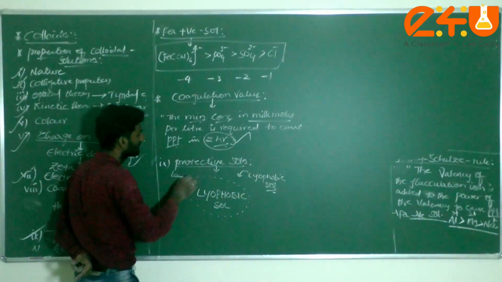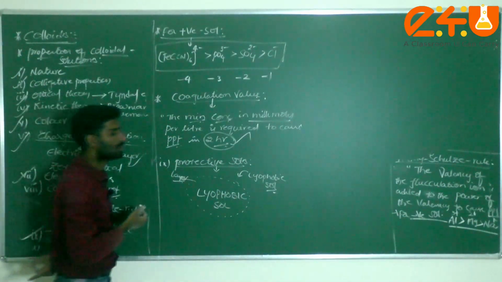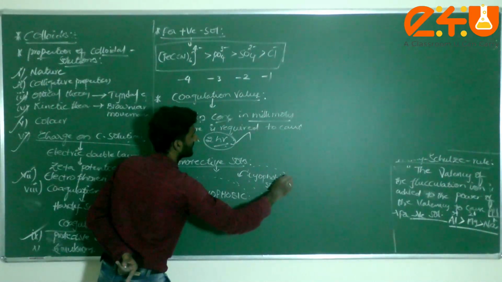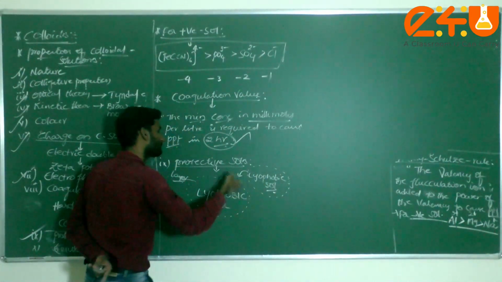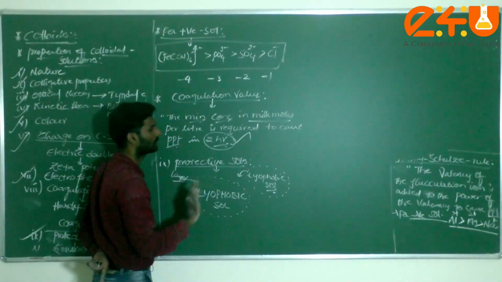It forms one layer around the lyophobic sol. Here, this lyophilic sol, which is more stable, is protecting the lyophobic sol. Simple, no confusion.